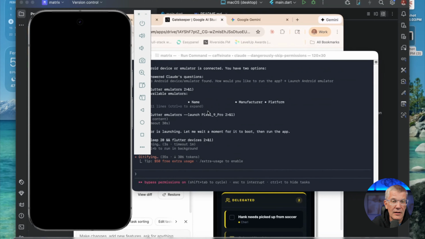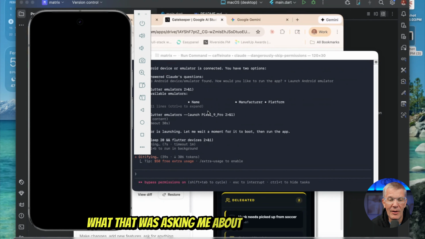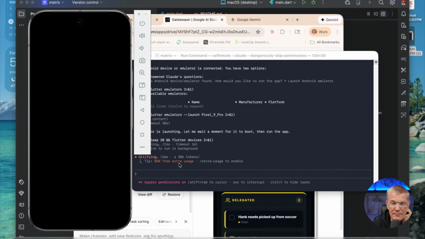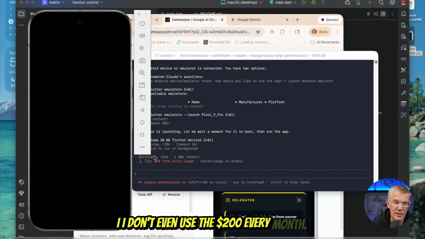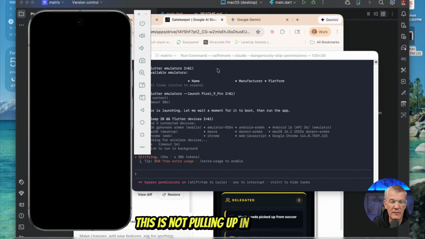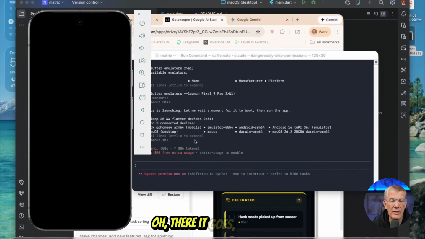So what that was asking me about was free $50 extra usage. You got to turn on your extra usage. That's where you bill per token. I'm already on the max plan. I don't even use the $200 every month. Maybe I'll start using it now, but this is not pulling up in Flutter here. Well, oh, there it goes, I think.